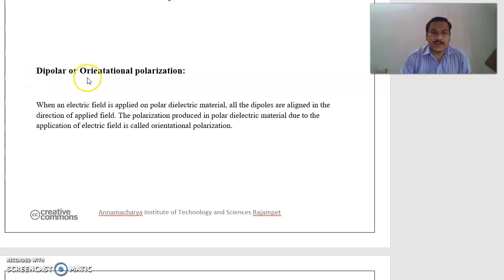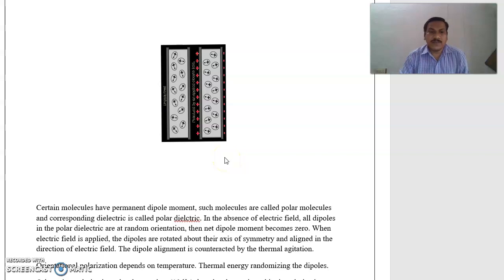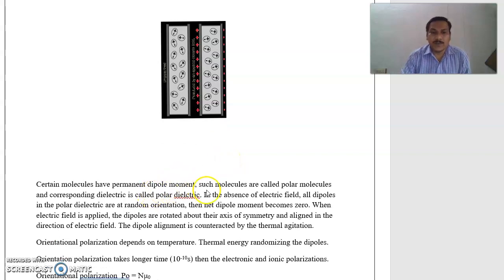Now I discuss the dipolar or orientational polarization. Certain molecules have permanent dipole moment. Such molecules are called polar molecules, and the corresponding dielectric is called polar dielectrics. Some types of materials have spontaneous polarization. In those molecules, the positive charge center and negative charge center are separated, so there is a permanent dipole moment. That type of molecules are called polar molecules, and that type of dielectrics are called polar dielectrics.